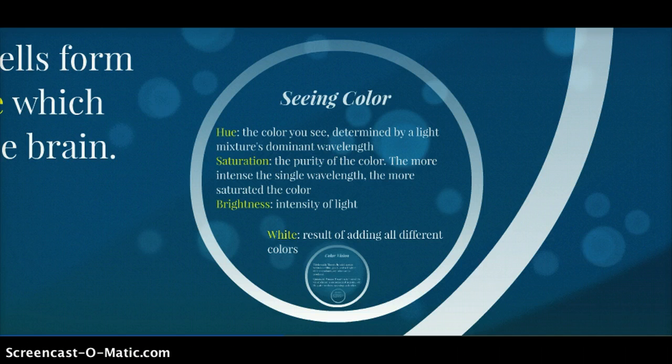A color is more saturated or more pure if a single wavelength is more intense or contains more energy than others. Pastels are colors that have been desaturated by the addition of whiteness. Brightness refers to the intensity of the light. White is the result of adding all different colors.